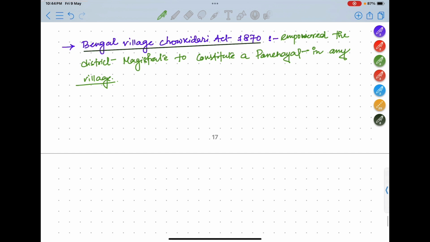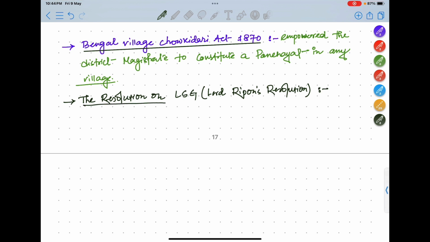Next is the resolution on local self government by Lord Ripon, also known as Lord Ripon's resolution.